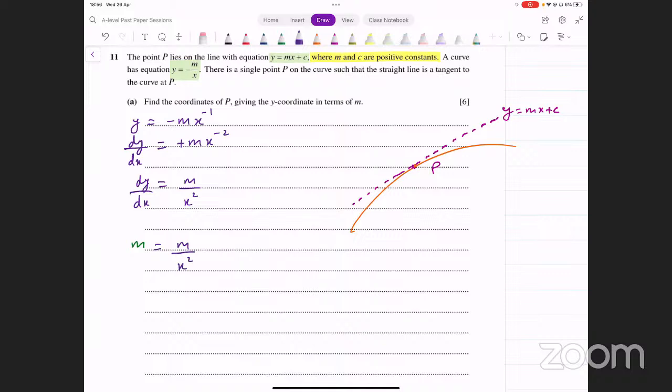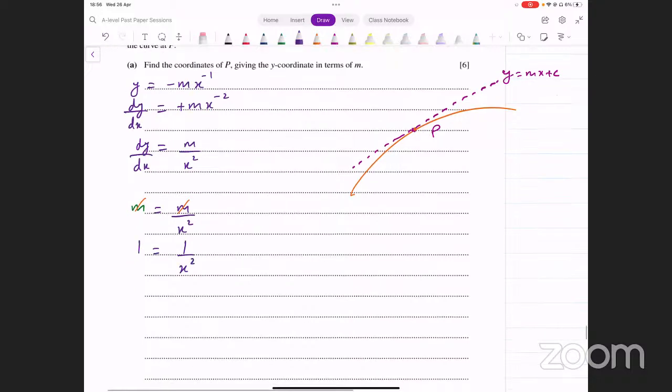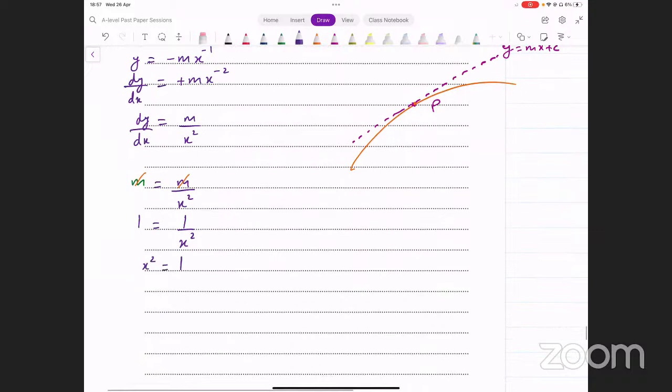M is a positive number, so m and m cancel. What are we left with? We're just left with 1 equals 1 over x squared, right? And that gives us x squared equal to 1, and x turns out to be plus minus 1.